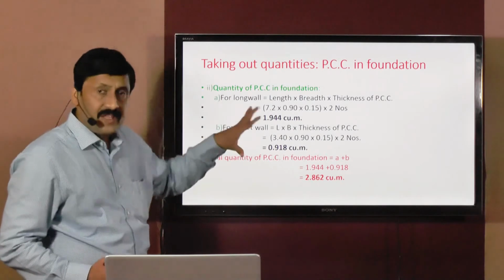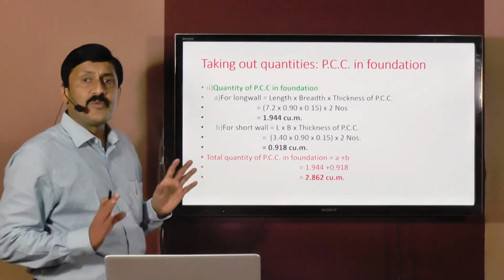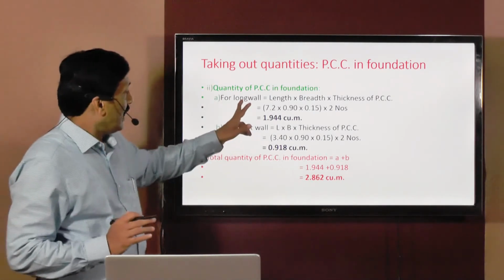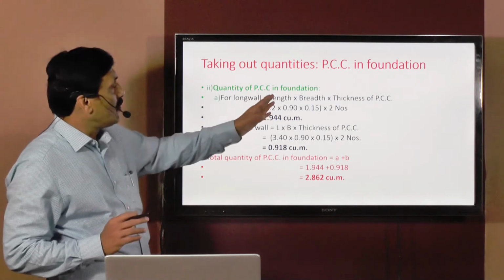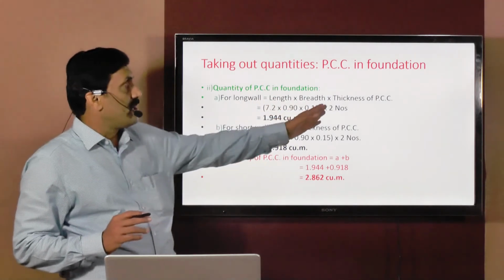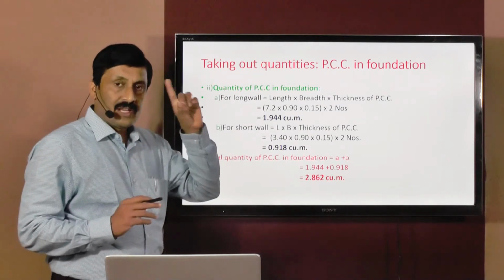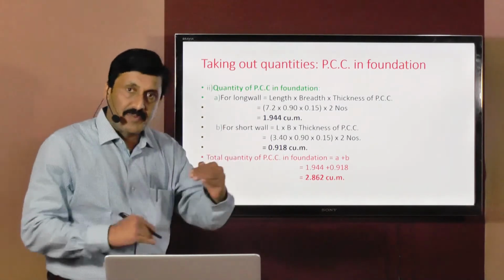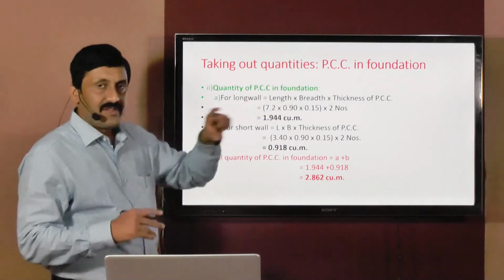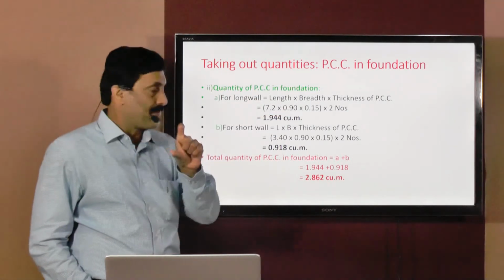Now observe very carefully exactly which dimensions have been changed. Again the concept is same. For long wall it will be equal to length multiplied by breadth multiplied by thickness of PCC. For excavation we consider depth of excavation. For PCC we are considering only thickness of PCC.